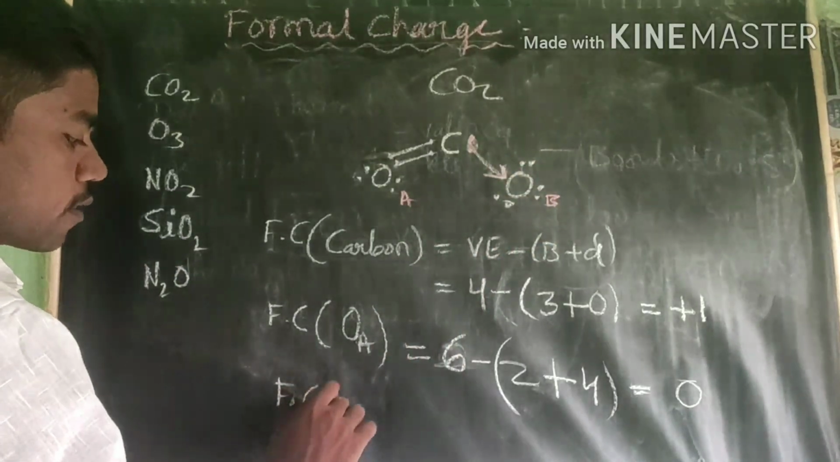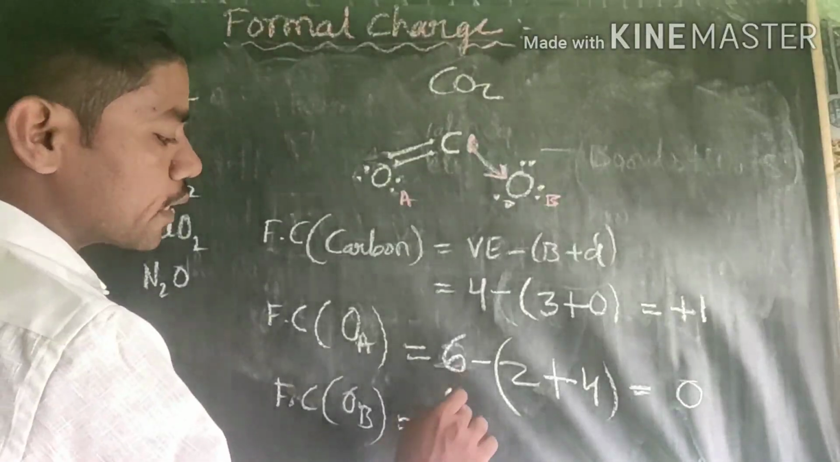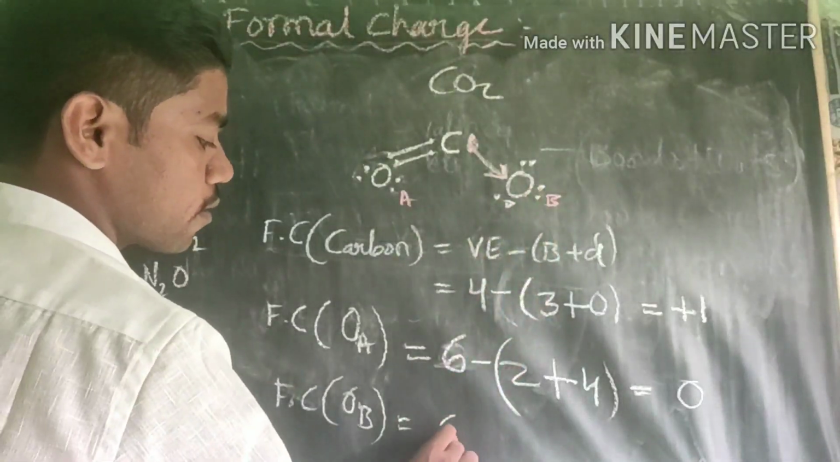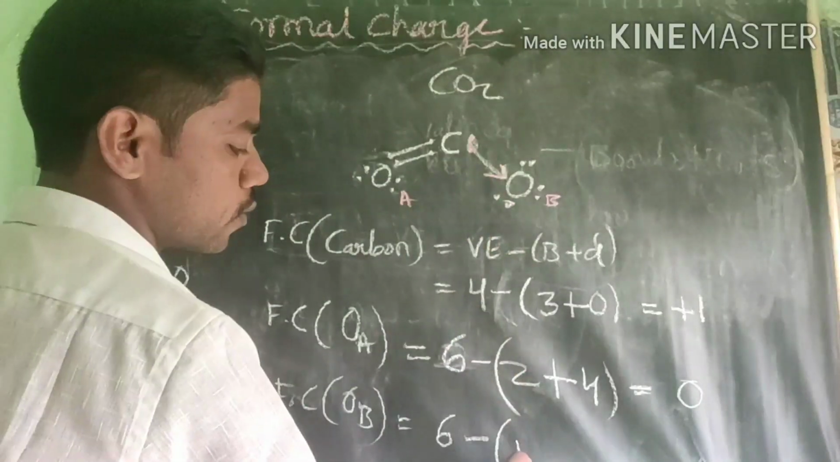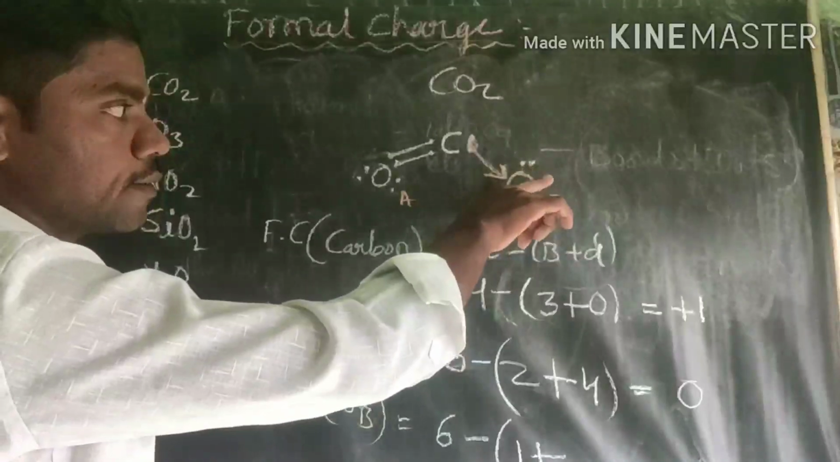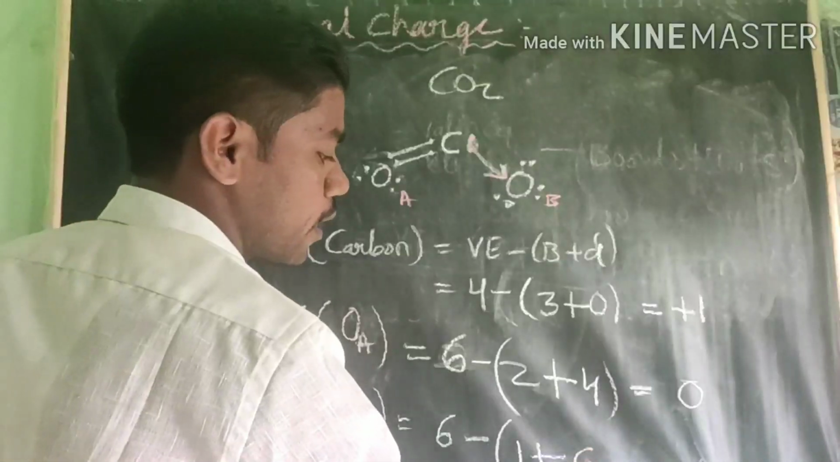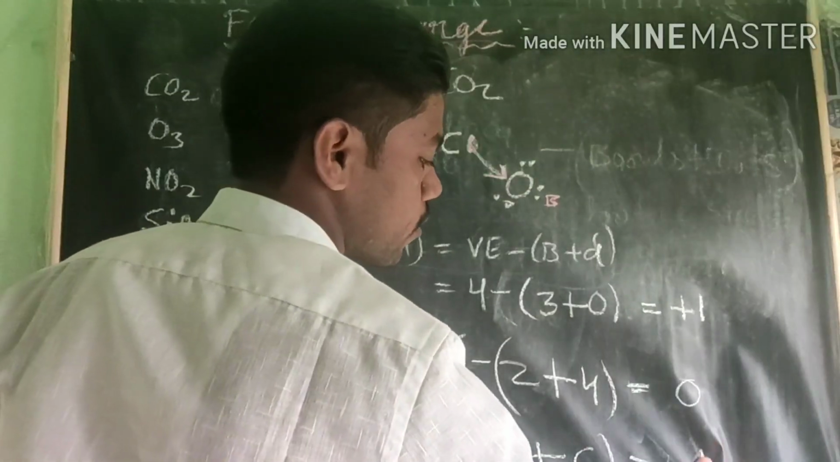The formal charge on the B oxygen. Therefore it gives us the valence electron again, same, 6 minus bonds. How many bonds? Only 1 bond, a covalent coordinate bond. And the valence electrons, there are a total of 6 valence electrons. They are not involved in the bond formation. Therefore there are 6, 6 plus 1, 7. It gives us minus 1.